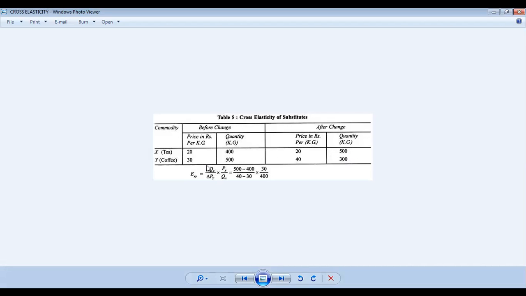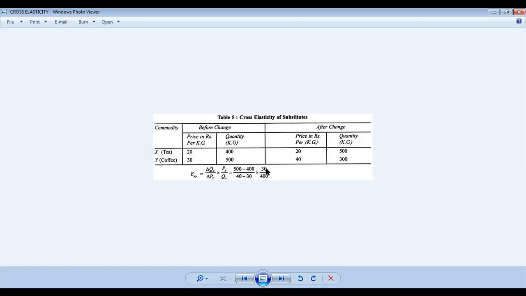So what is delta Q? Delta Q, that is the change in quantity, is 500 minus 400, divided by the change in price, that is 40 minus 30, multiplied by the original price divided by the original quantity demanded.